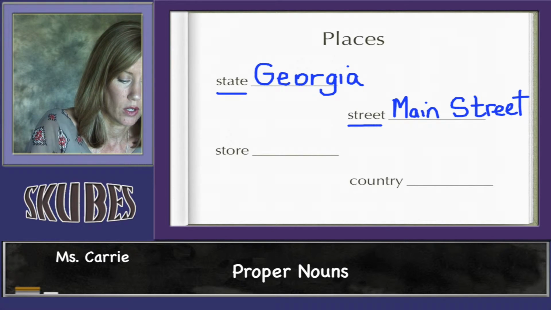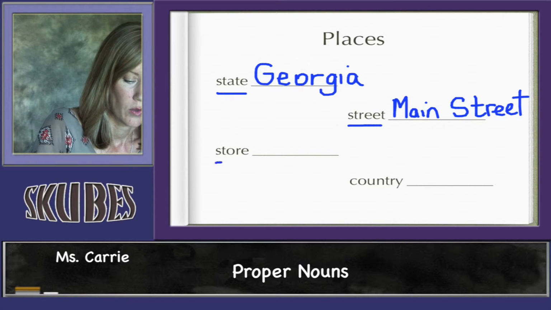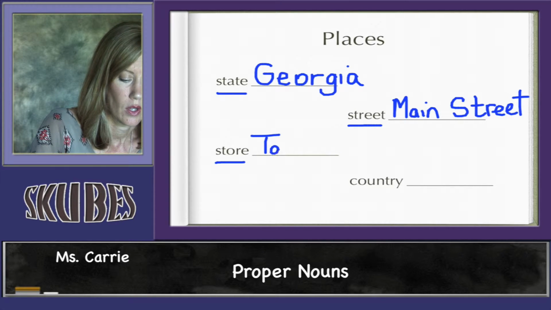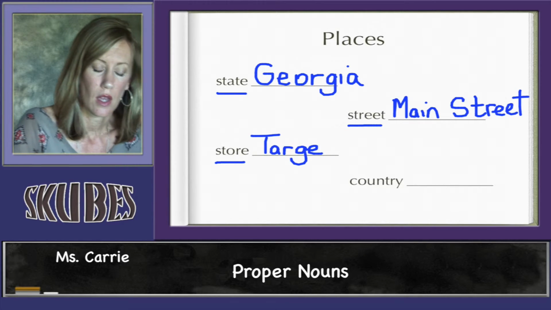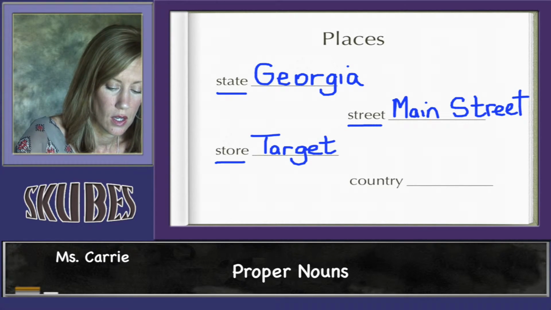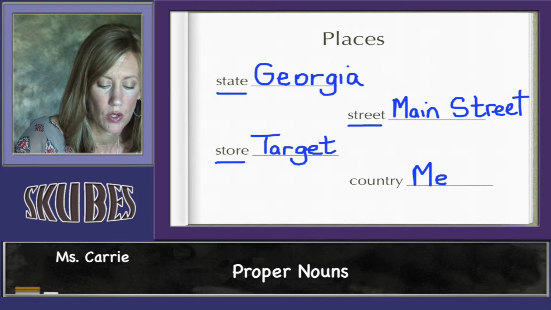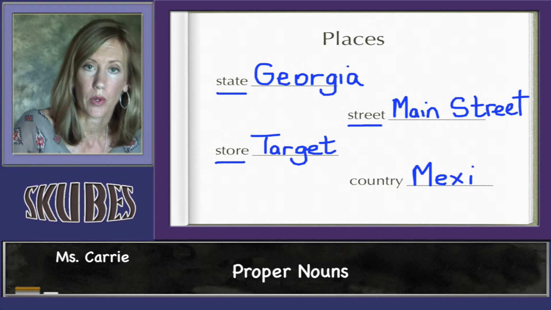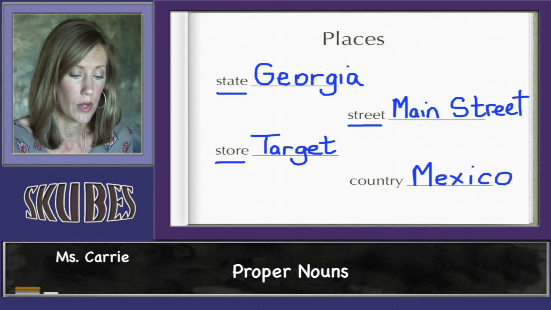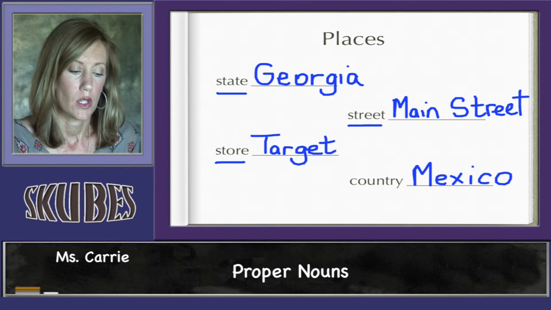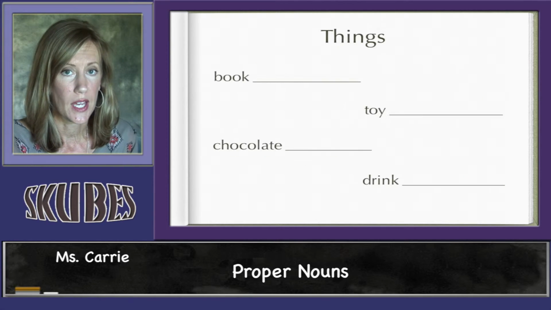For store, we could say the name of a store would be the proper noun, Target, so we would start with a capital T. And for country, we could say Mexico. That would be the name of a country. That would be proper, so we have to start that with a capital letter. So we've done some people, we've done some places, now let's do some things.